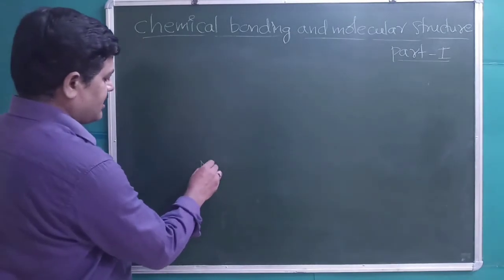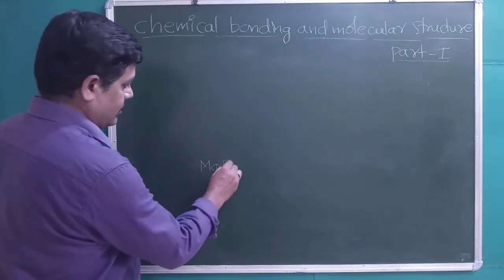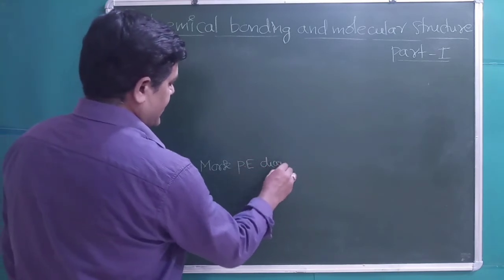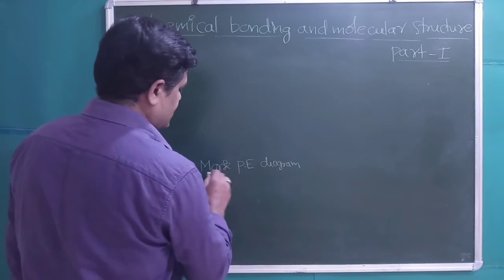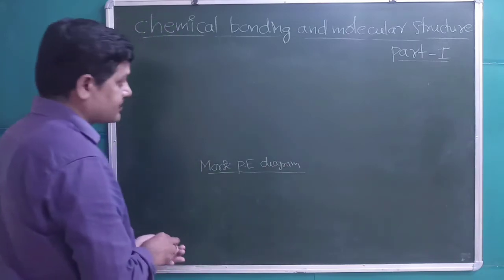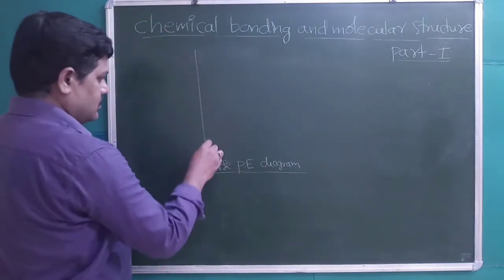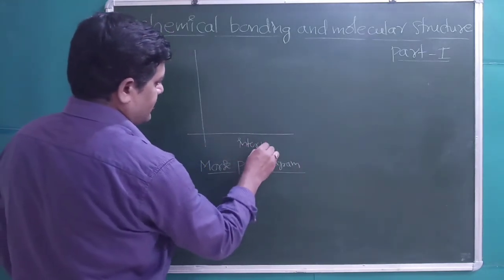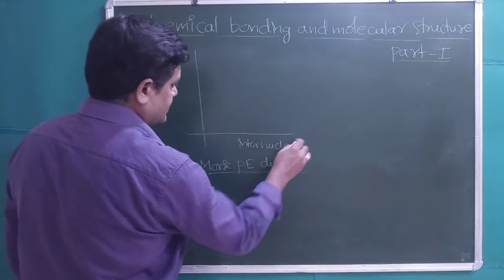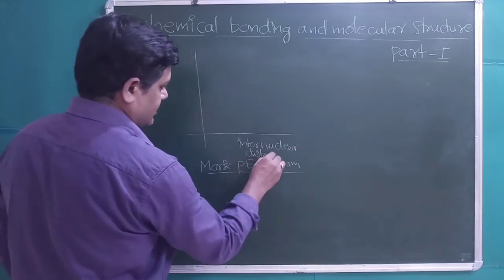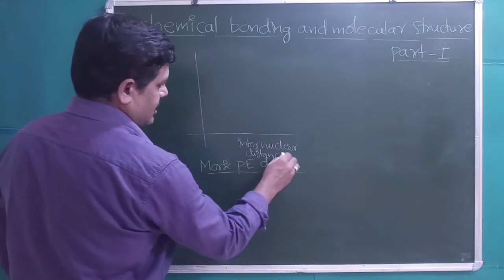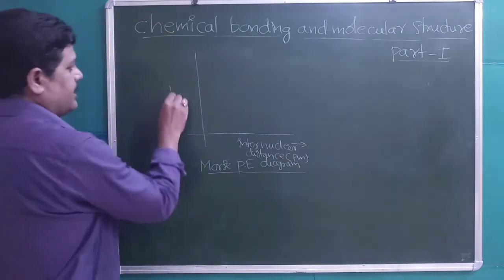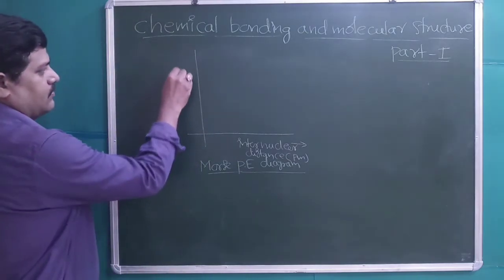Morse potential energy diagram for formation of H2 molecule, by taking internuclear distance on the x-axis, that is in picometers, and potential energy on the y-axis.